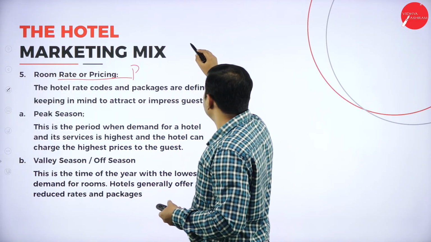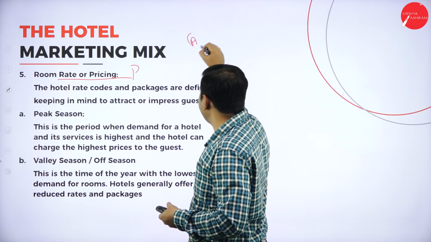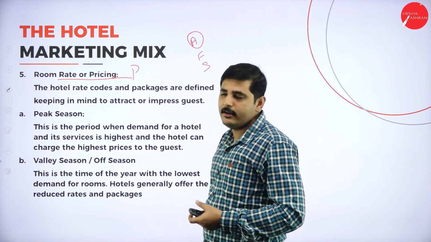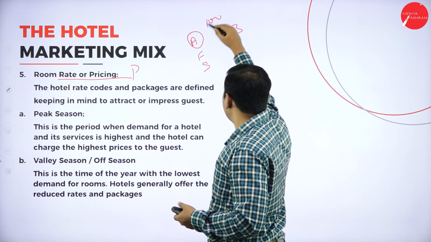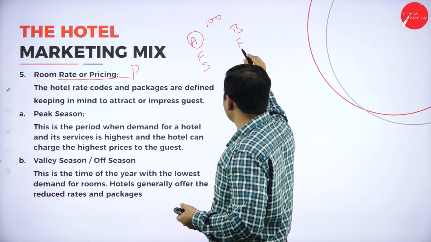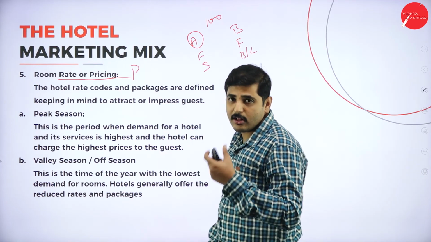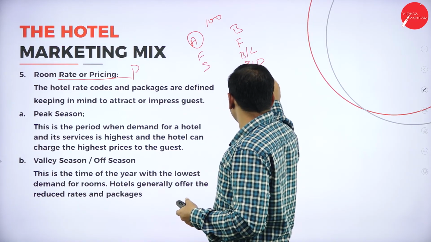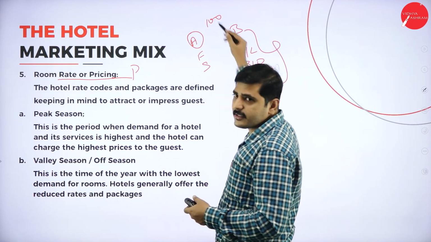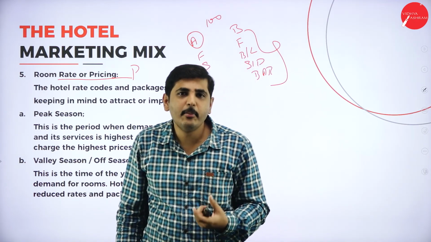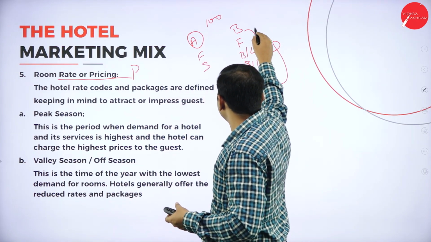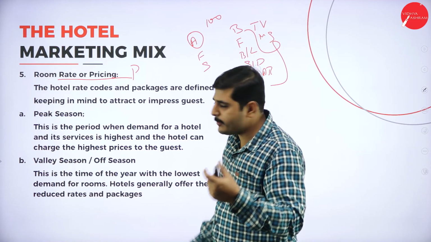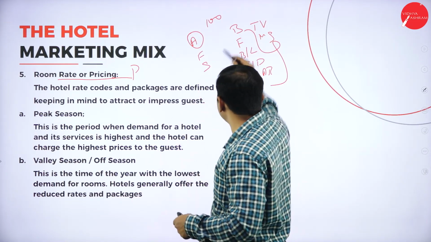For example, hotel A is providing only food and shelter, food and a good bed. But hotel B, for the same 100 rupees, is providing food, boarding and lodging facilities, a swimming pool, and also bar facilities. Now, for the 100 rupees I am getting more benefits, isn't it? This hotel has a TV and a music system, isn't it? For 100 rupees I am getting more benefits. Obviously I will select hotel B.